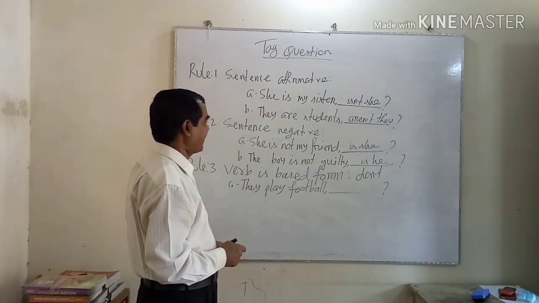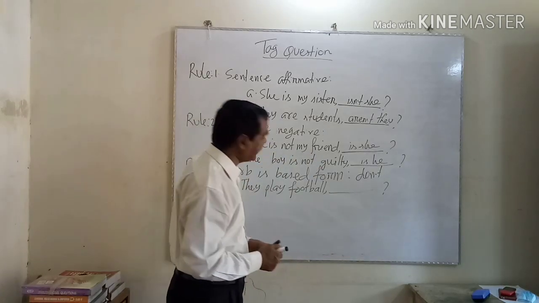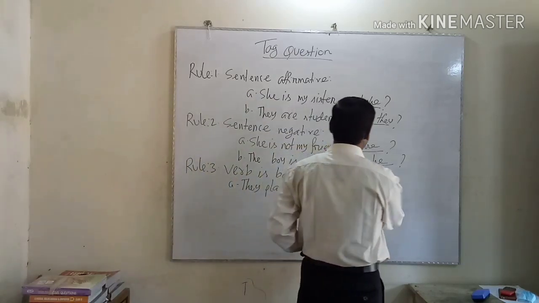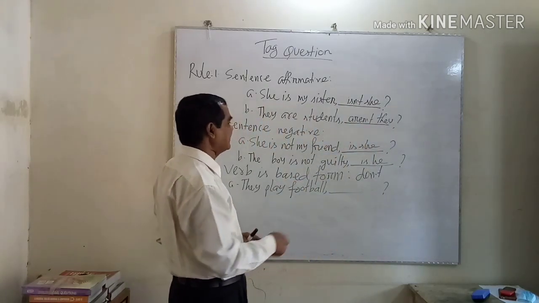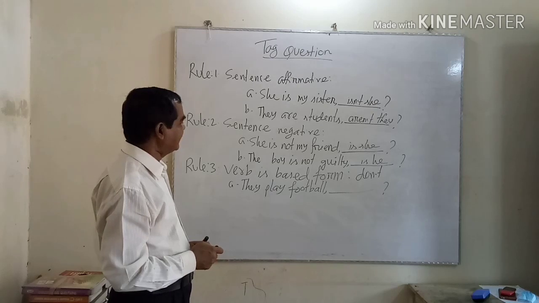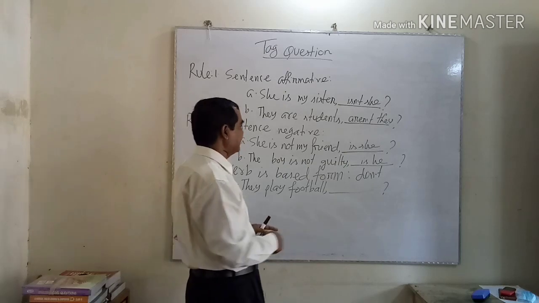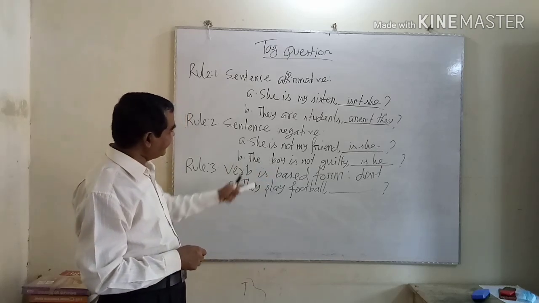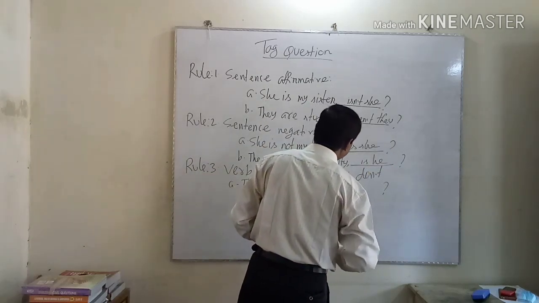She is not my friend. The sentence is negative. As per the rule, you have to make the question affirmative. That is, is she? She is not my friend, is she? Another example, the boy is not guilty, is he? The boy is a noun, but you have to always use a pronoun in a tag.